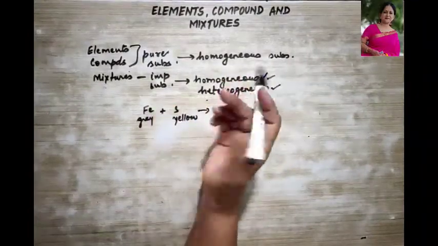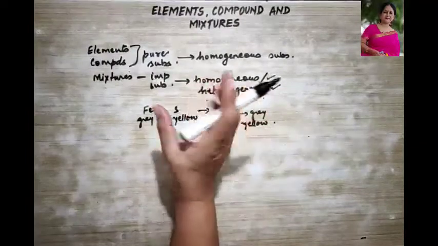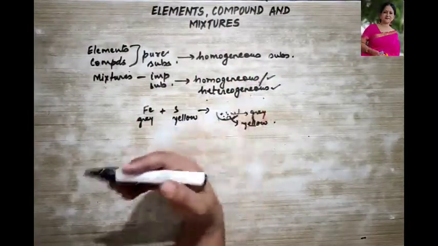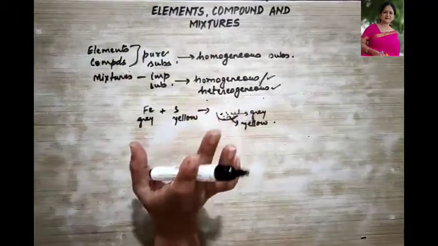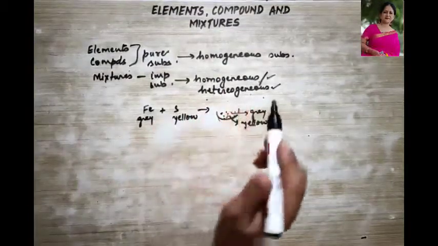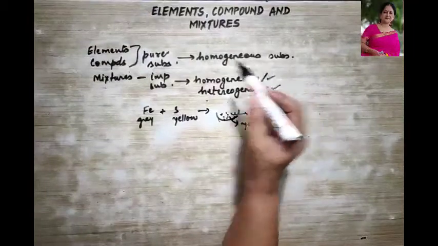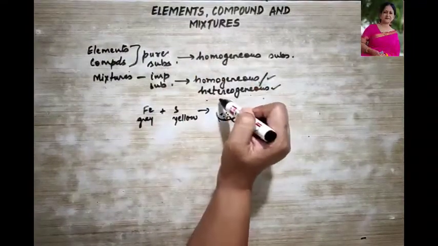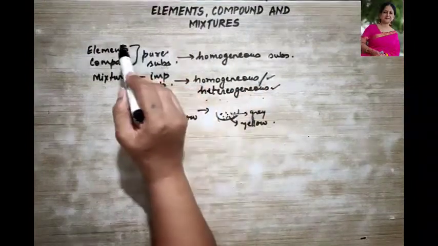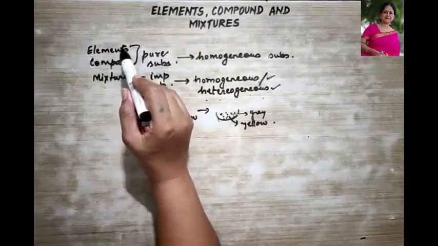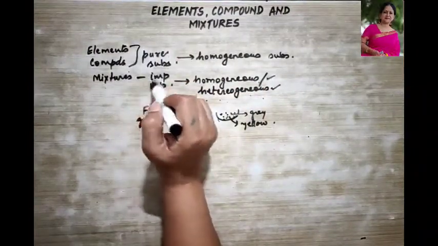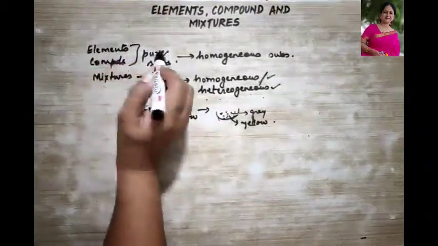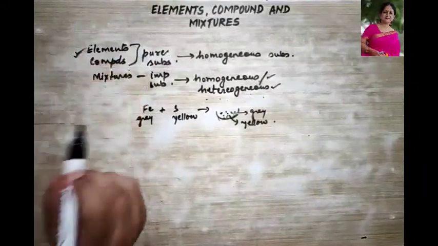You may even take say water and add sand to it. That is again your heterogeneous mixture, because it does not have similar property throughout its bulk. So I hope till here all these points are very clear. What do we mean by pure substances, what are homogeneous and heterogeneous substances, and which substances are pure or which are impure substances. Clear? Now let us begin with the pure substances, that is elements.